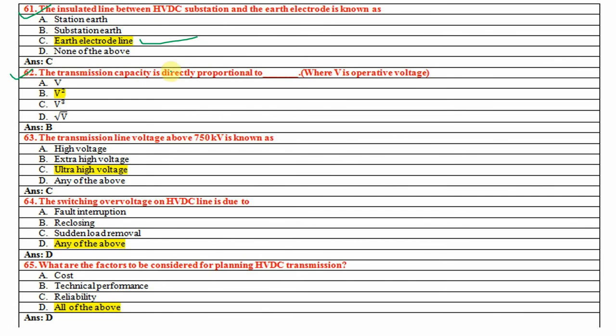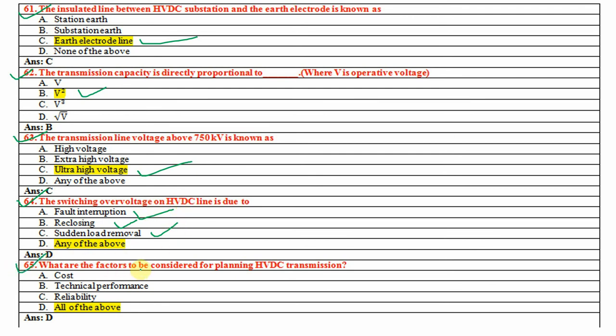The transmission capacity is directly proportional to V square, where V is the operating voltage. The transmission line voltage above 750 kV is known as ultra high voltage. So this question is also important from the extra high voltage AC systems. Now the next question: the switching over voltages on an HVDC line are due to fault interruption, reclosing, and sudden load removal. So any of the above, right? Due to any of these reasons, over voltage may occur in an HVDC line.